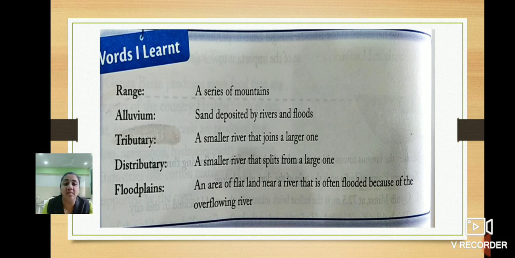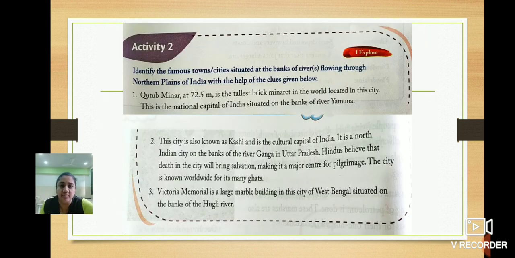Floodplains. What is meant by floodplains? An area of flat land near a river that is often flooded because of the overflowing river. Most of the time that area is covered by the flood only. That is why that particular area is known as floodplains. Okay, children, have you understood till here? Very good. Then this is the homework.